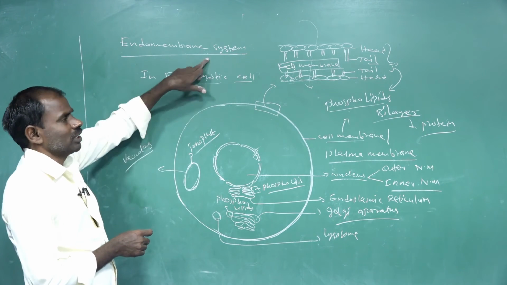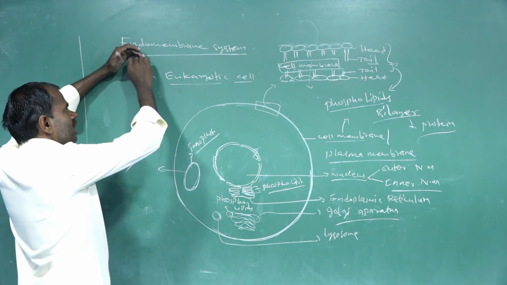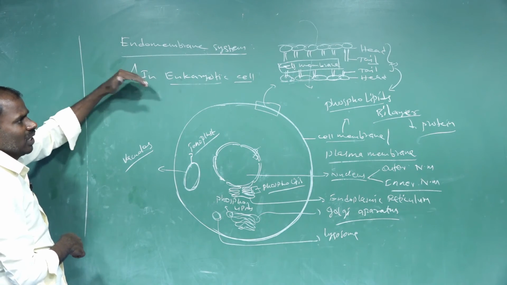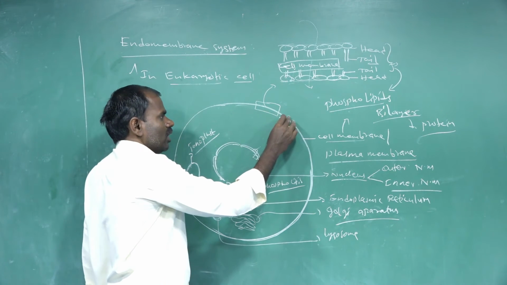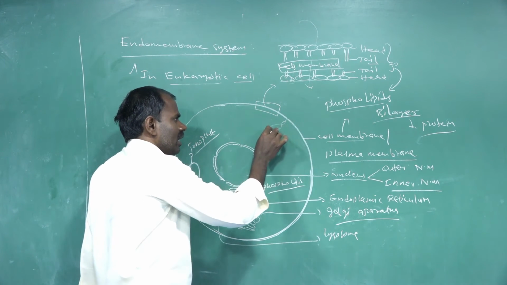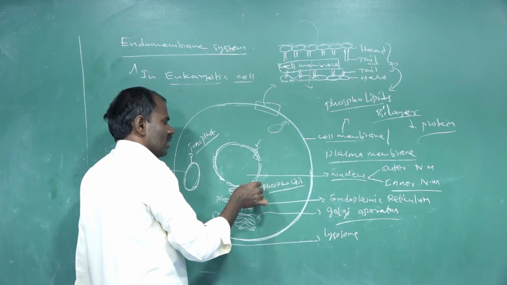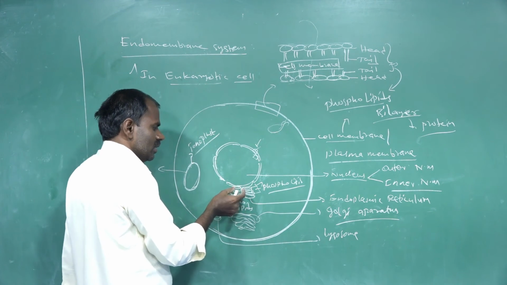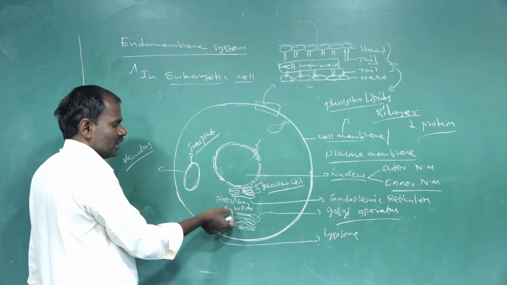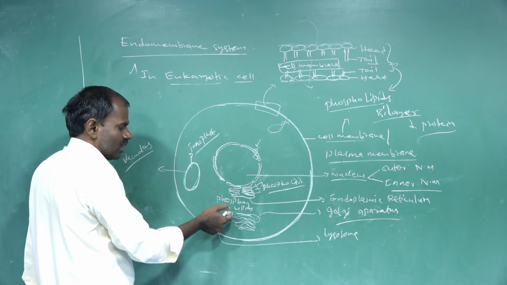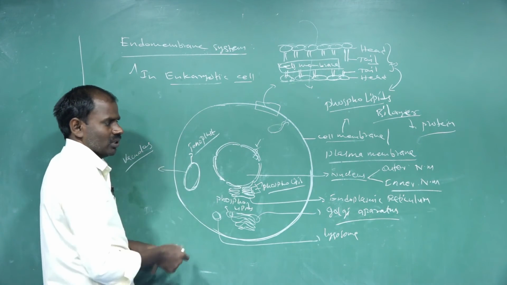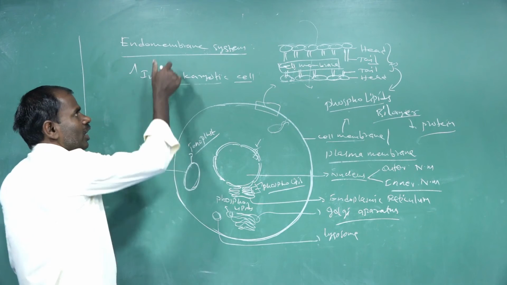So the endomembrane system originates only in eukaryotic cells. It evolved from the cytoplasm. The cytoplasm extends inward to form the nucleus and the endoplasmic reticulum. The endoplasmic reticulum is cut into small fragments to form the Golgi apparatus. The Golgi apparatus vesicles are cut into small segments called lysosomes. It's a continuous process, a continuous development of cell organelles by the endomembrane system.